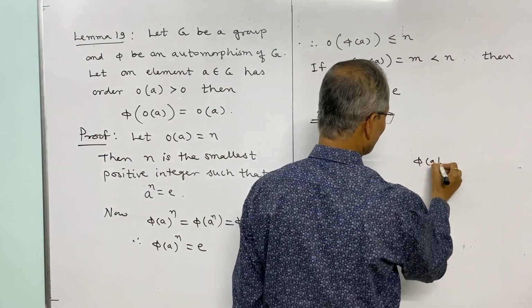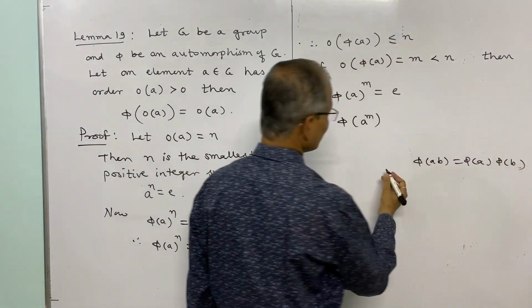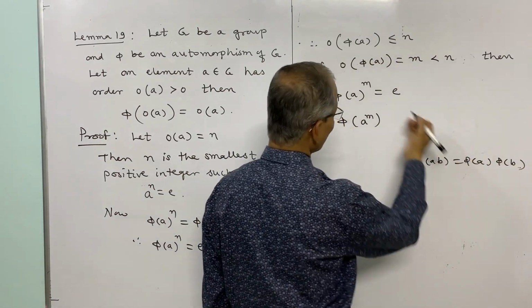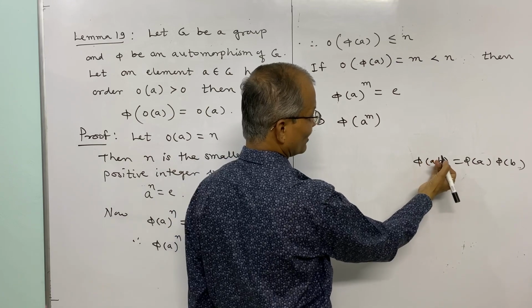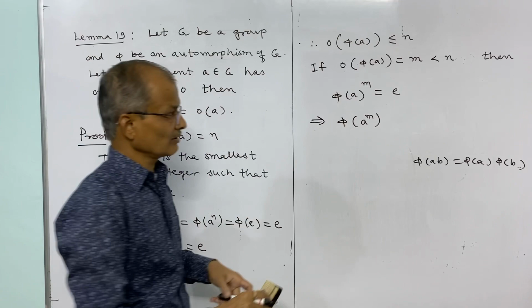We have phi of AB is equal to phi A into phi B. And if you write this as phi of A m times, that can be written as phi of A into A m times, that is phi of A raised to m. We have proved this result earlier also.